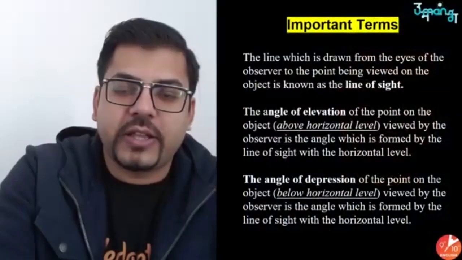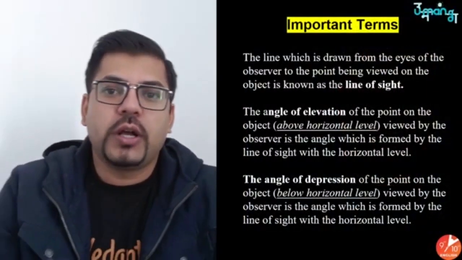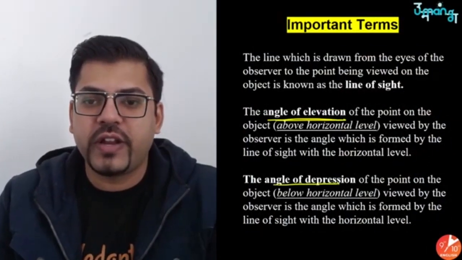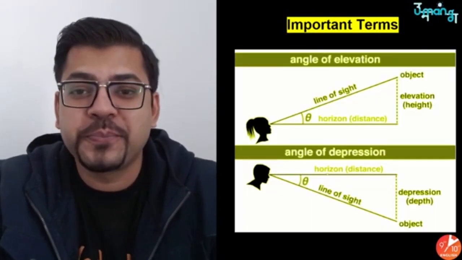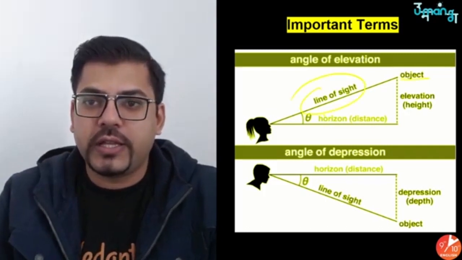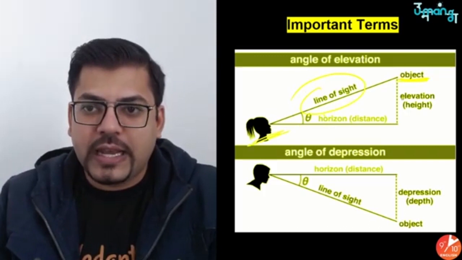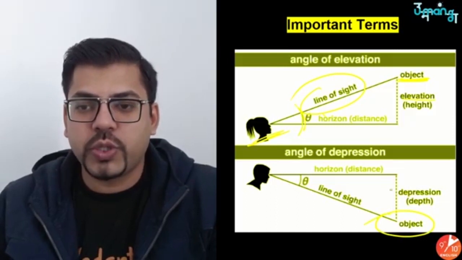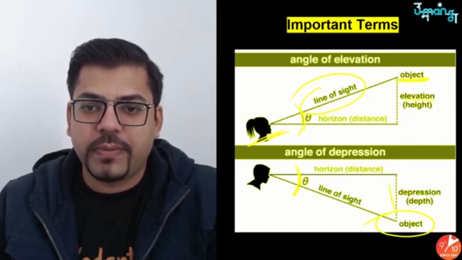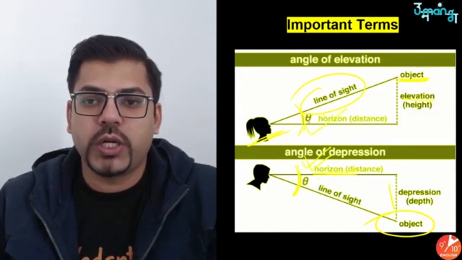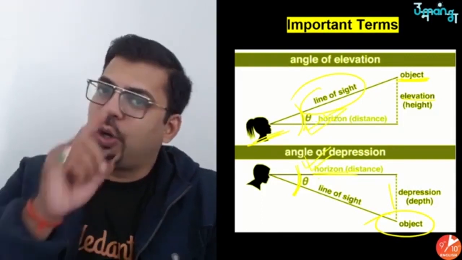Here we go, people. So the basic things for all of you, like important terms. The most important terms, only two important terms in this topic you have to remember, are angle of elevation and angle of depression. That's the only thing. Moving ahead, line of sight. I'm pretty sure you might be knowing about this. What is line of sight? Here is the object. Here is the observer. This is elevation, and that is why this angle is called the angle of elevation. And when the observer looks down on some object, this is depression, and that is why this is called the angle of depression. This is again the horizontal. So always remember, angle of elevation and angle of depression are always calculated with respect to horizontal.